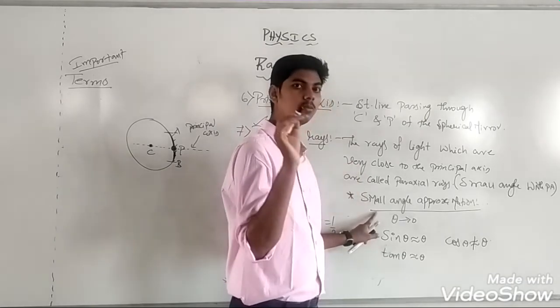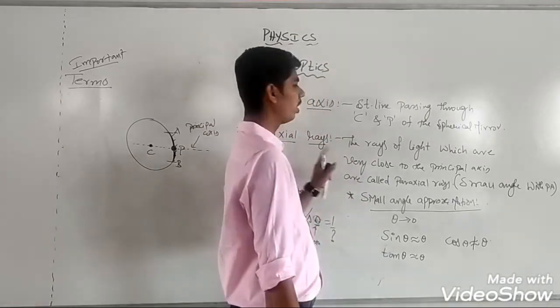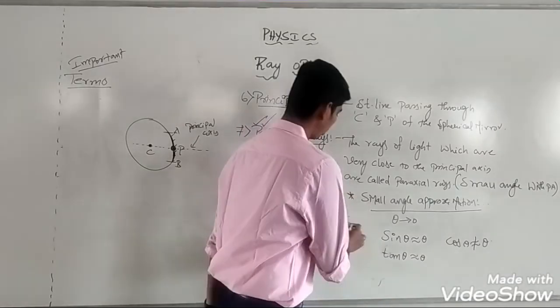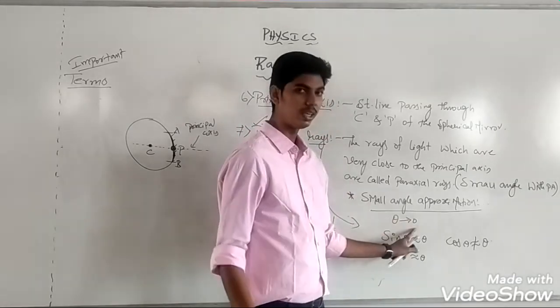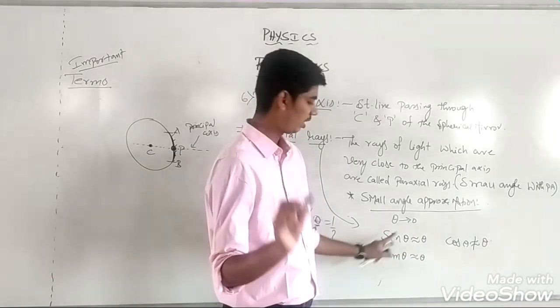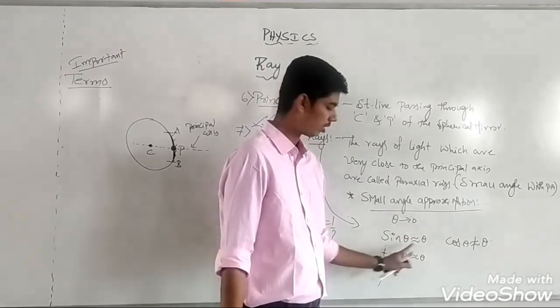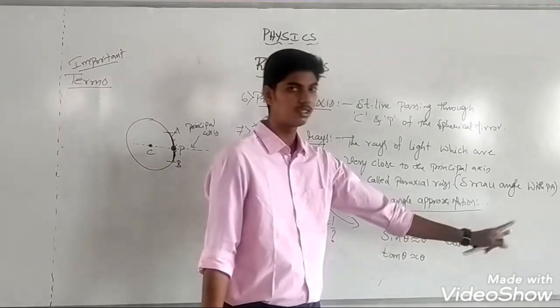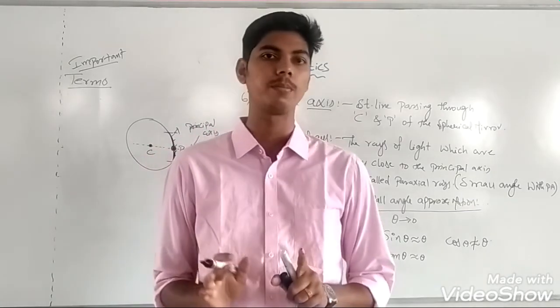Small angle approximation can be considered when we are studying paraxial rays. So in paraxial rays, theta will be tending to 0. Under such a condition, you can always write sin theta as nearly equal to theta and tan theta as nearly equal to theta. Cos theta is not nearly equal to theta, right?